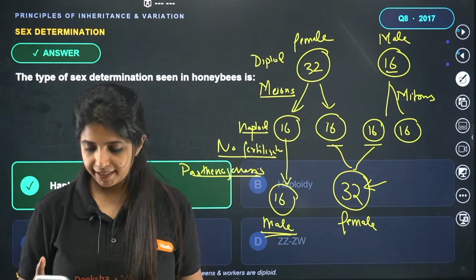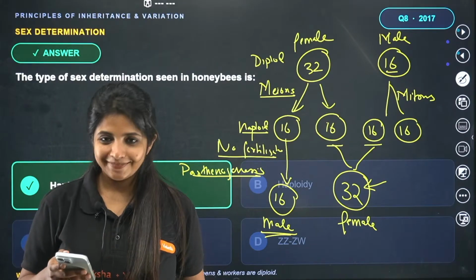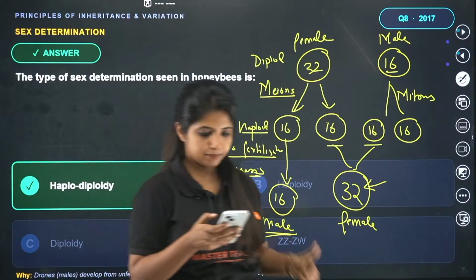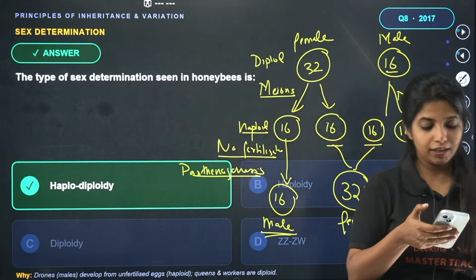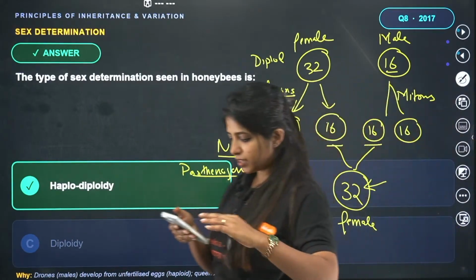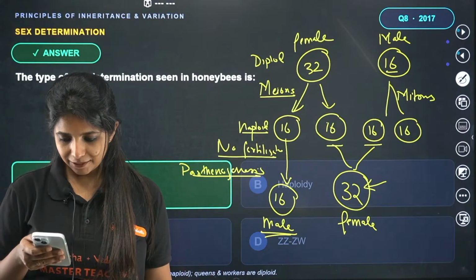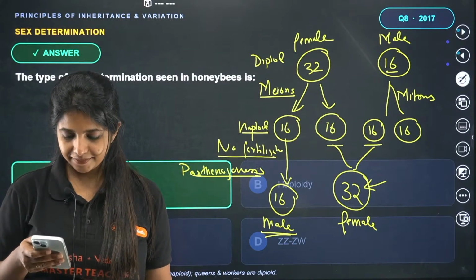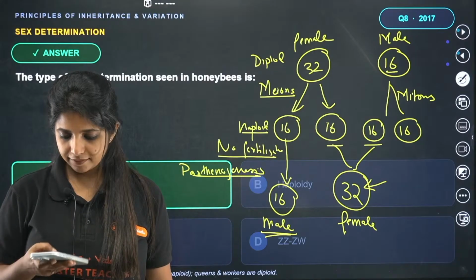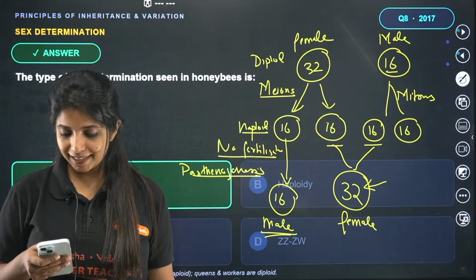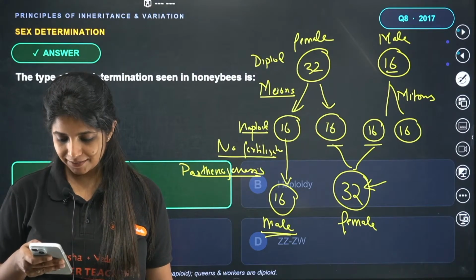Cool? Clear? I think what I'm saying and what is coming is a little slow, which is why it's difficult. But, yeah. If it's clear, let's go ahead with the next question.